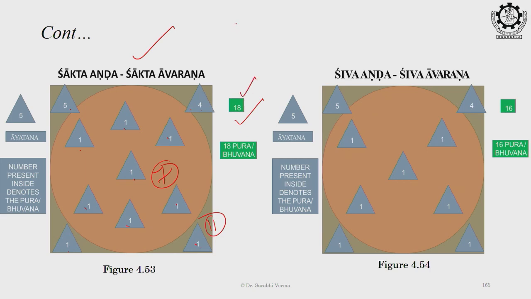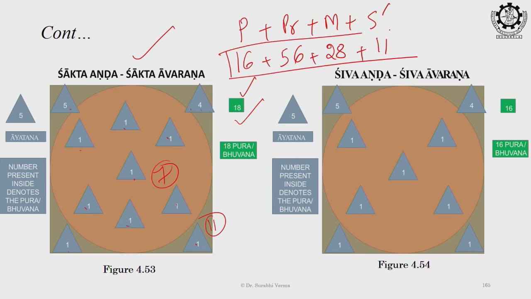So now the number became Parthiv and, then Prakrit and, then Maya and, then Shakta and. So Parthiv 16, Prakrit 56 and Maya 28, and the second last, that is Shakta and, 18. So we calculate till here only, because the ruler or the controllers of these and are separate ones.